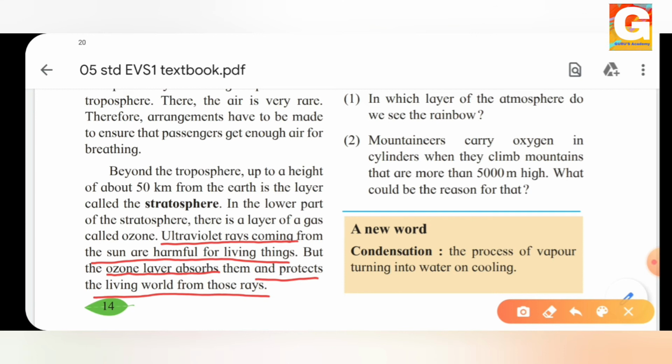You may get this question, what is the advantage of the ozone layer? Or you may also get, what is the importance of ozone? So what is the answer? The ultraviolet rays coming from the sun are harmful for living things, and all these ultraviolet rays are absorbed by the ozone layer, and it protects the living world from these ultraviolet rays from the sun.